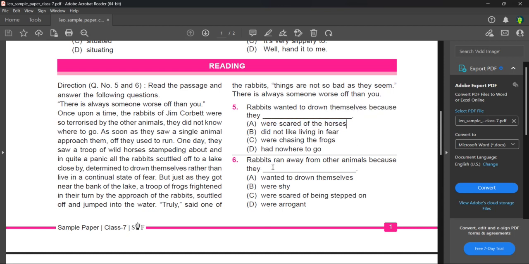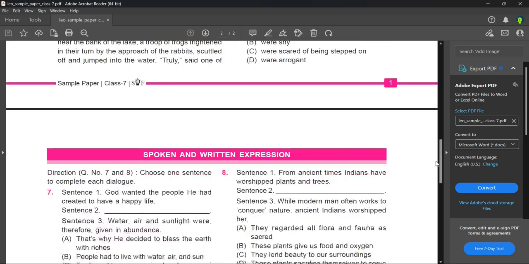Next, the sixth question. Rabbits ran away from other animals because they wanted to drown themselves. That's not the correct answer. Were shy, that's not the correct answer. Were scared of being stepped on, this is the correct answer, because the horses frightened them very much. Instead of the horses stampeding the rabbits and dying a horrible, cruel, tortured death, they were sacrificing themselves to die in a peaceful way, to drown themselves rather than live in a continuous state of fear. So option C is the correct answer in the sixth one.